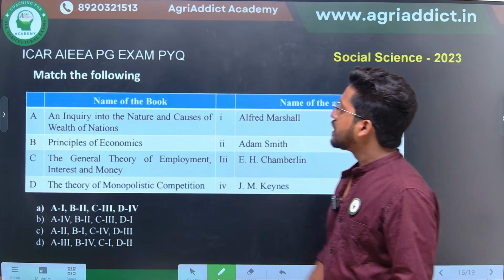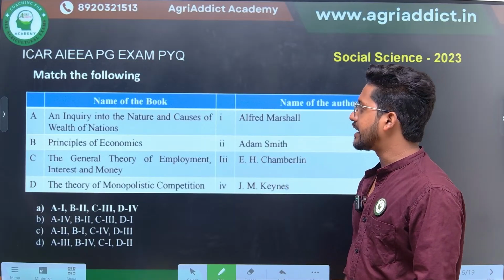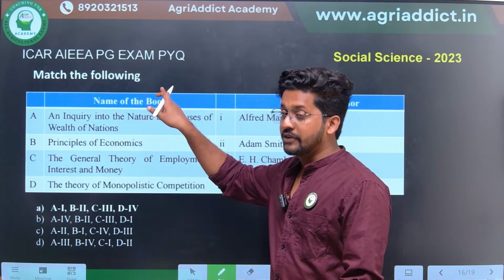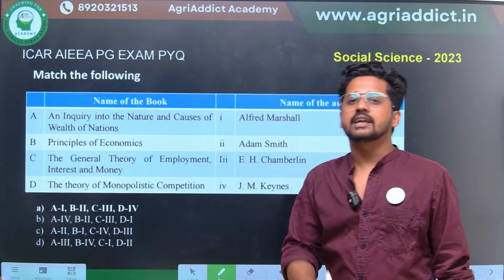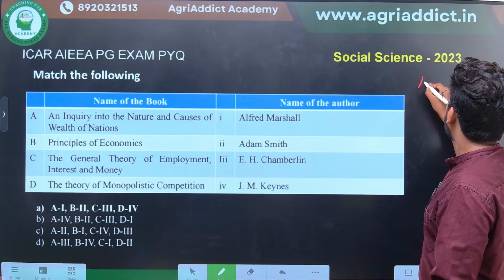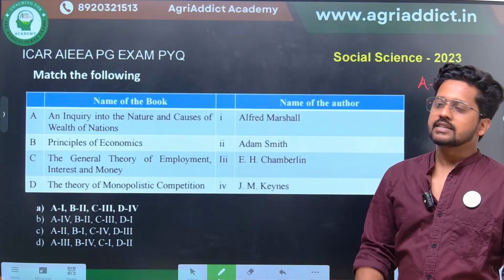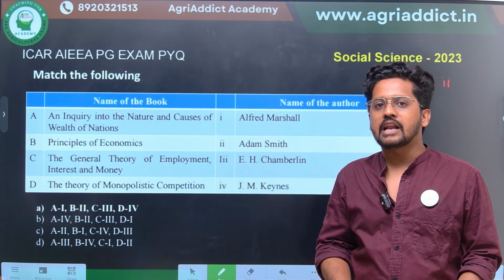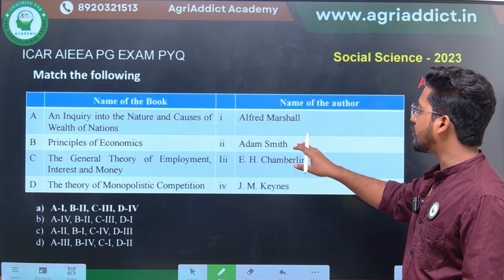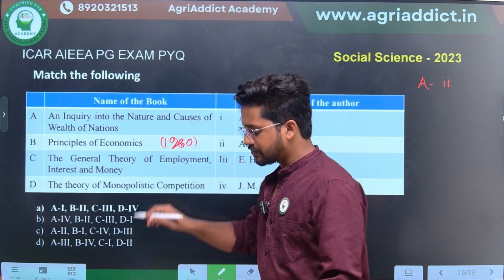As we have studied, this was the first book giving a definition of economics, An Inquiry into the Nature and Causes of Wealth of Nations. This was the wealth definition of economics, given by none other than the father of economics, Adam Smith. So A can be connected with option 2, right? The second one, Principles of Economics, is where we have seen that Alfred Marshall gave the welfare definition. So Principles of Economics was written by Alfred Marshall. In my memory, it was published in 1960. I have some confusion.